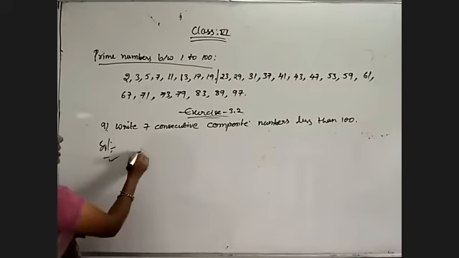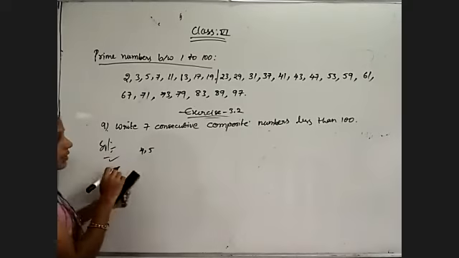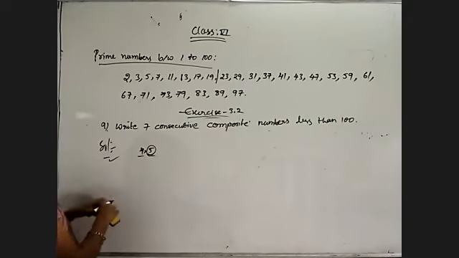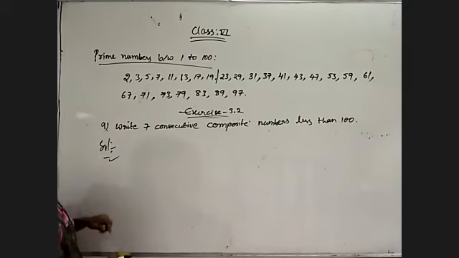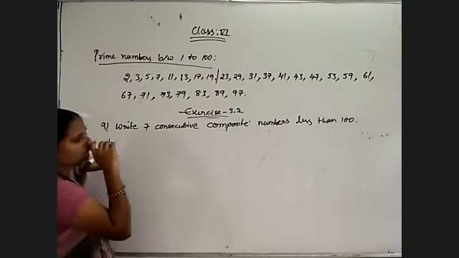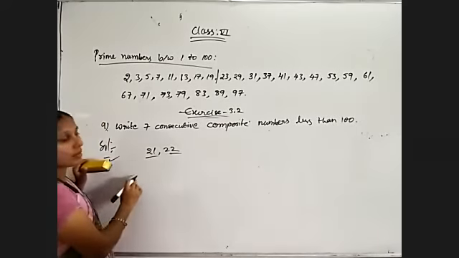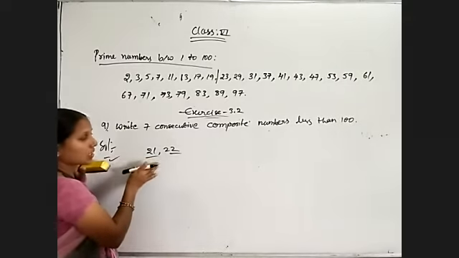Means if I take 4, next I have to get 5. But here 5 is a prime number. So 4 and 5 are not examples of consecutive composite numbers. Only 4 is composite. Like that sequence, anywhere we have 21 and 22, these are two consecutive composite numbers.